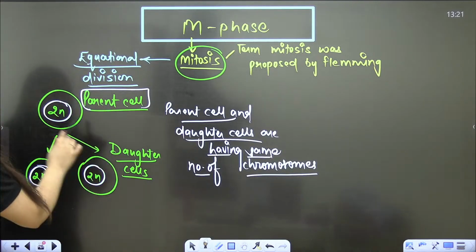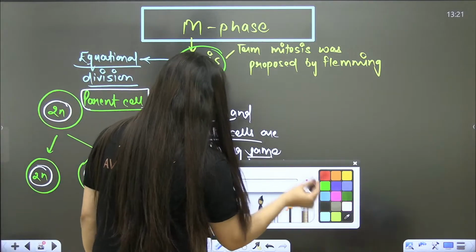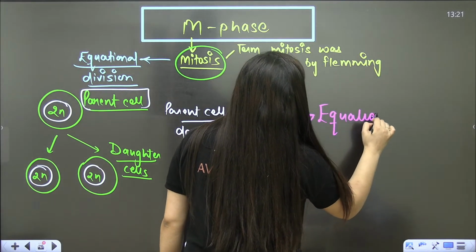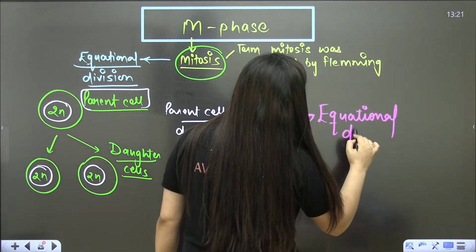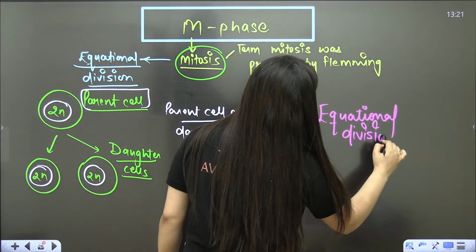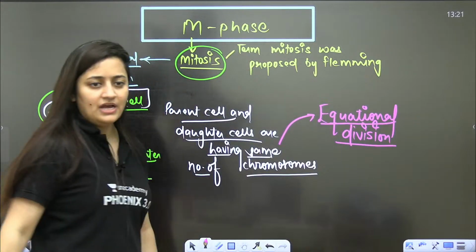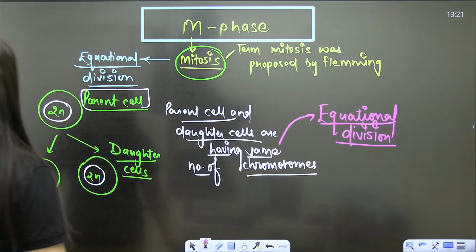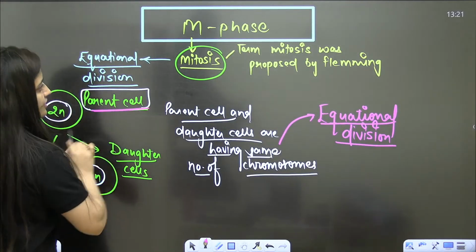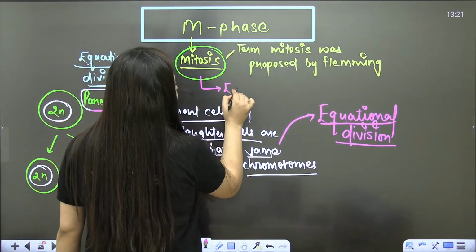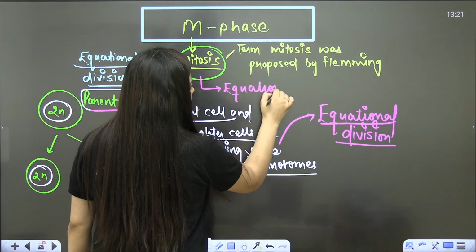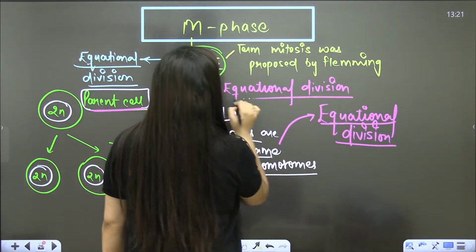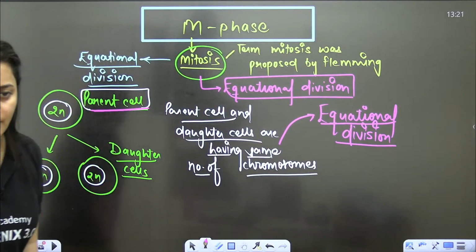Understood? So what kind of division is it? That is why this division is the equational division. What is the meaning of equational division? That the parent cell and the daughter cells are going to have the same number of chromosomes. This mitosis is actually the equational division. The parent cell will divide into two daughter cells having the same number of chromosomes.